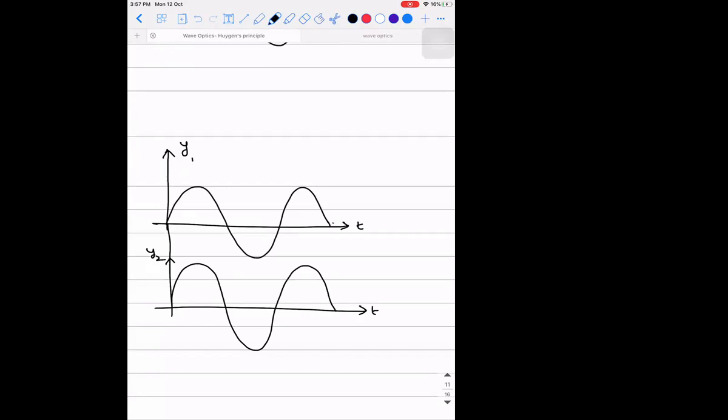What are you able to understand from both the waves? If I give the expression for this wave as a plane progressive wave, y1 is equal to A1 sin(omega t minus kx), and y2 is equal to A2 sin(omega t minus kx). What are you able to understand from both? One thing that is clear is their amplitudes are different. A1 is different from A2.